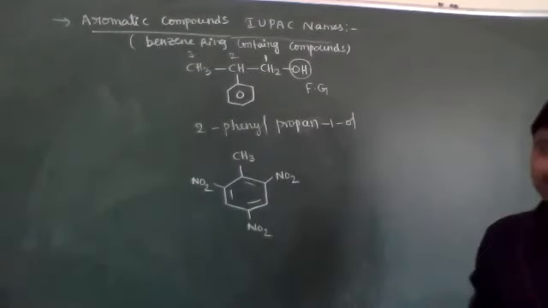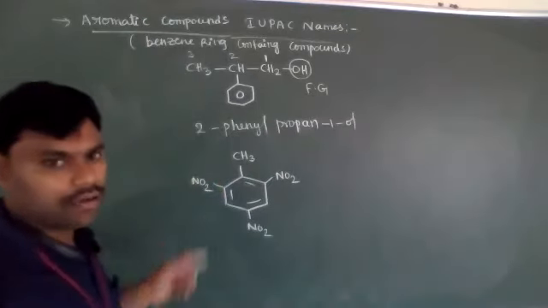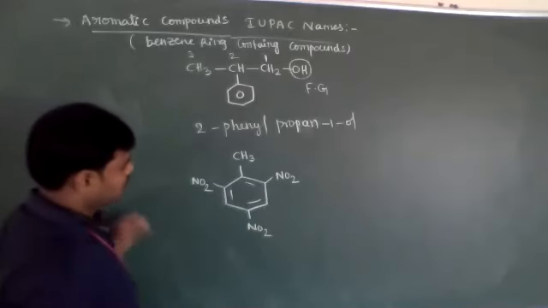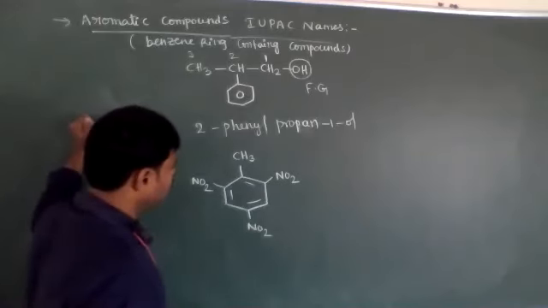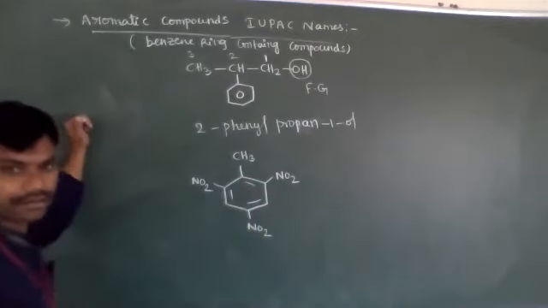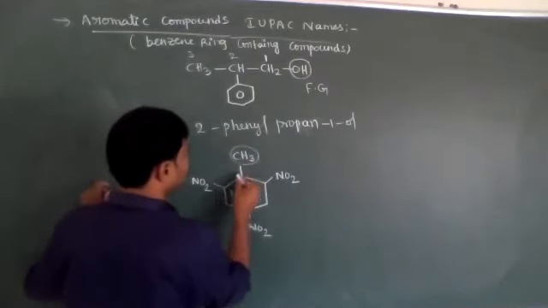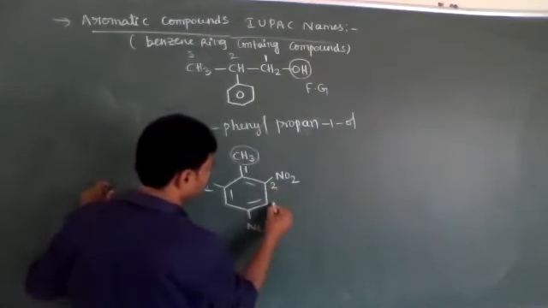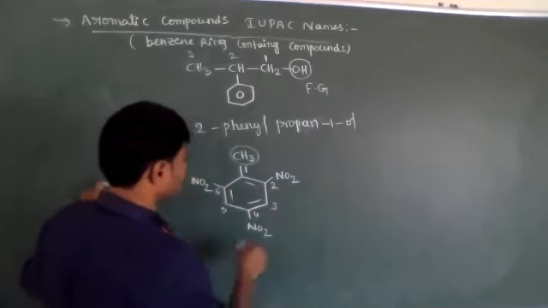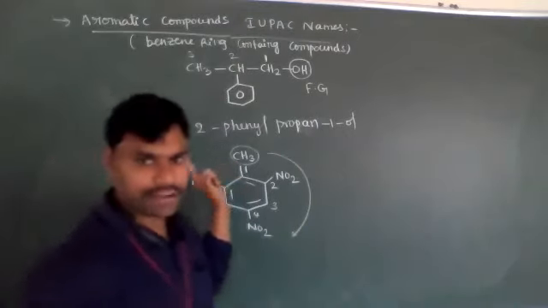Now we have to write its IUPAC nomenclature. Here 3 NO2 groups are present and 1 CH3 group is present. Now you give numbering. It comes symmetrically. If you start from this carbon as 1, 2, 3, 4, 5, 6 in the clockwise direction, or in the anti-clockwise direction also, if you give the number 1,